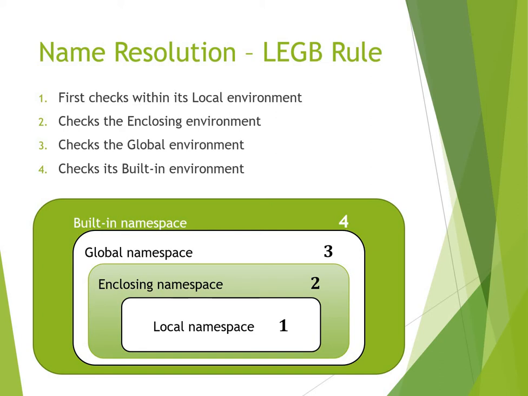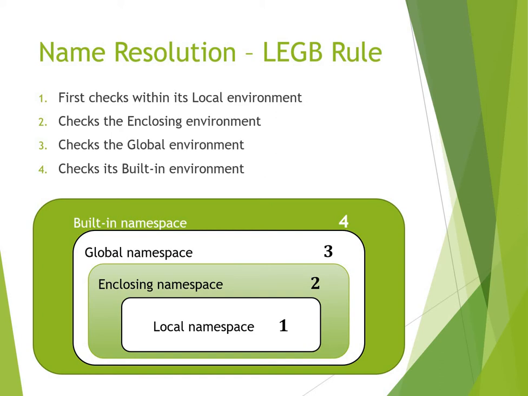So for every name reference, for every variable encountered, Python does the following to resolve it. Whenever a variable is encountered, first it will check within its local environment or local namespace. If it has the variable with the same name, Python uses the value.